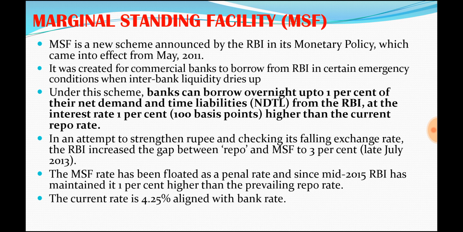In fact, this was increased to 3% in 2013. That 1% I mentioned was increased up to 3%, but since 2015 RBI has brought it back to 1%. So by the marginal standing facility, banks could avail a loan from RBI overnight at a 1% higher interest rate than the repo rate. At present it is 4.25%. In fact, this will be on par with the bank rate.